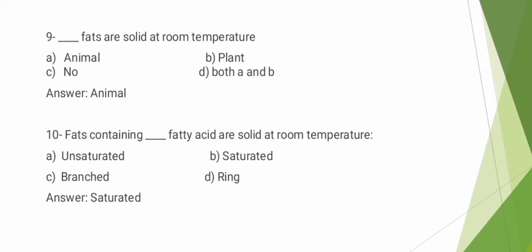MCQs number 10. Fats containing dash fatty acid are solid at room temperature. Option A unsaturated, option B saturated, option C branched, option D ring. The correct answer is option B saturated. Saturated fatty acids are solid at room temperature, as I discussed in MCQs number 9.